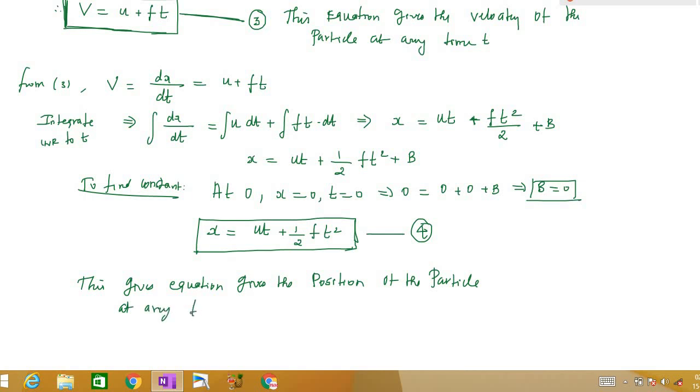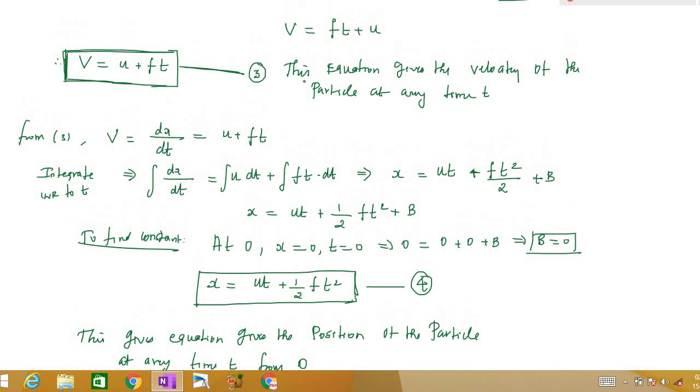At any time t, this equation gives the position of the particle from O, right? This is a very important case. So these two are very important motions. If the motion is under constant acceleration, in order to find the velocity, we need to find u plus ft. If you need to find the position at some time, you need to find x is equal to ut plus 1 by 2 ft square. So f is the acceleration, t is the time, and u is the initial velocity, right?